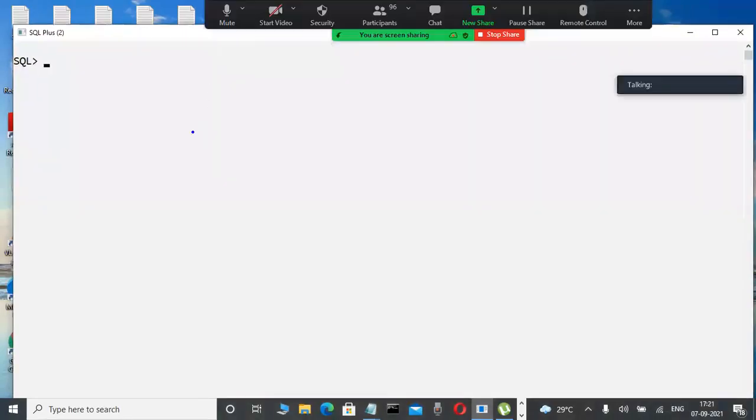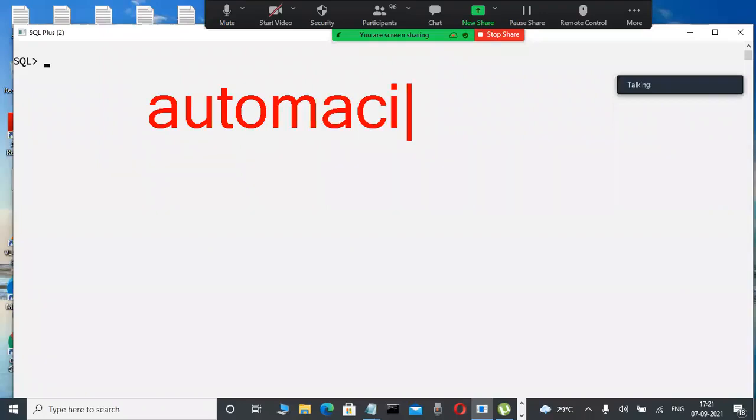One of these days I will tell you some terminology, the ACID properties in database transactions. Atomicity is a concept, and based on that, rollback is a command.